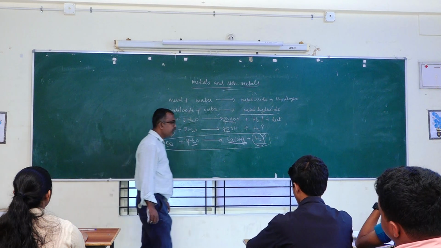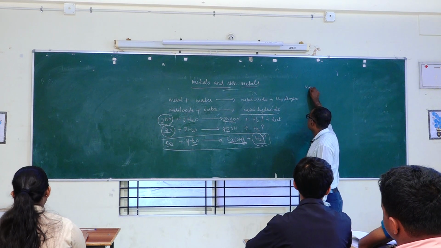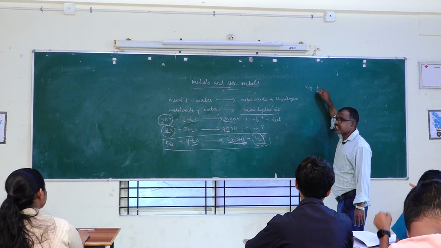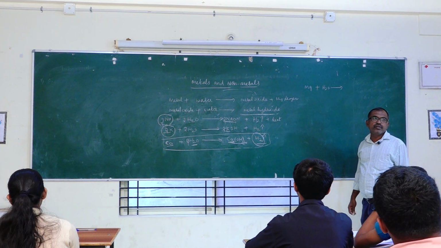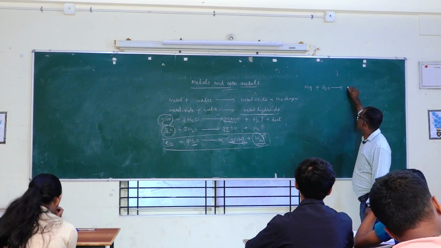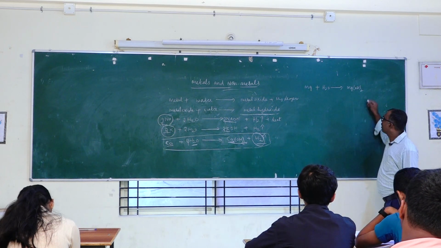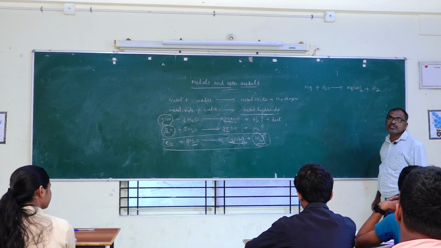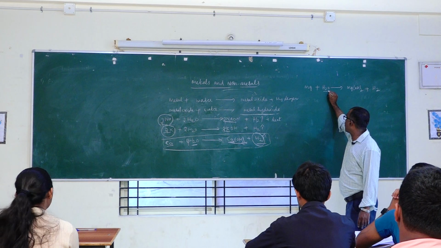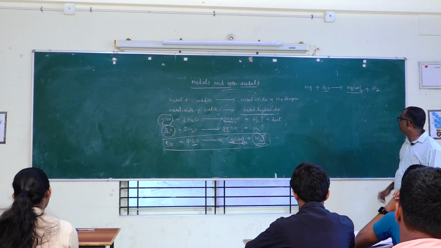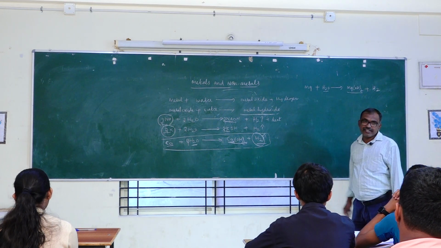And then next example, I think in our book they use magnesium. Magnesium reacts with water, gives magnesium hydroxide with the liberation of hydrogen gas. Magnesium is a metal. So you balance this equation.